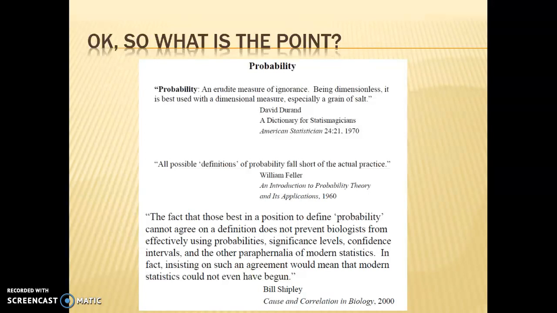All possible definitions of probability fall short of actual practice. The fact that those best in a position to define probability cannot agree on a definition does not prevent biologists from effectively using probability, significance levels, confidence intervals, and other things within statistics. In fact, insisting on such an agreement would mean that modern statistics could not even exist. So, basically, it's difficult to define the term probability, but that doesn't mean we can't use it, right? And that's the point of all of these quotes that we've gone over.